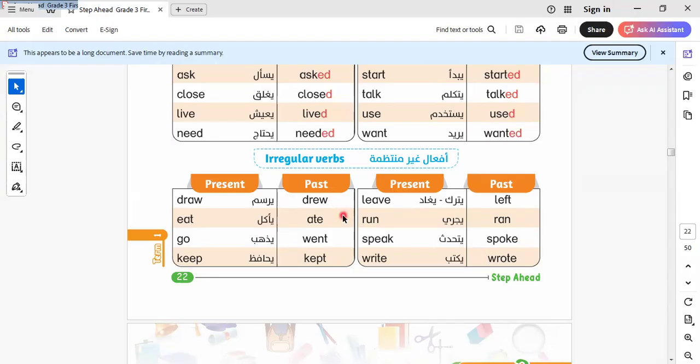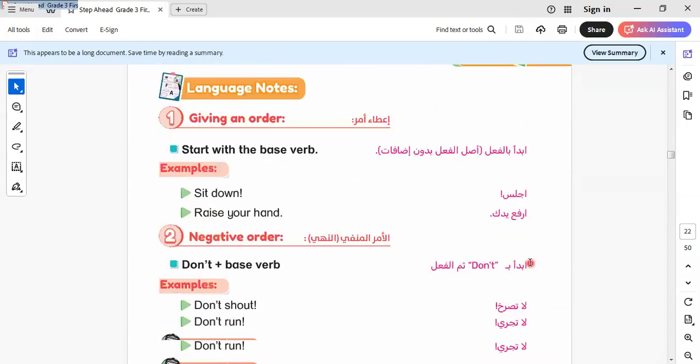I would like you to keep it, to study by heart. It's important. As we told you before, irregular verbs in English are like the timetable in mathematics. There's no way around keeping it. Here is draw, drew, eat, ate, leave, left, run, ran, speak, spoke, write, wrote, and so on.